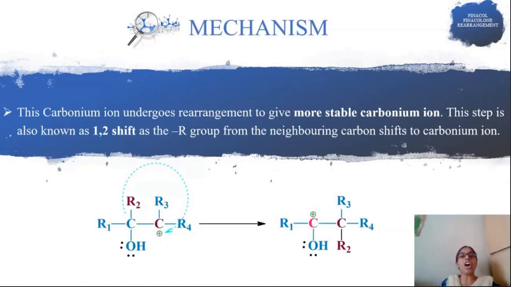In the next step, the carbocation undergoes rearrangement to give a more stable carbocation. This step we call a 1,2 shift, as the R group migrates from the neighboring carbon to the carbocation. What is happening in this? The carbocation is already there. It undergoes skeletal rearrangement: shifting of an alkyl group from the neighboring carbon to the carbocation, and in turn the formation of the most stable carbocation.